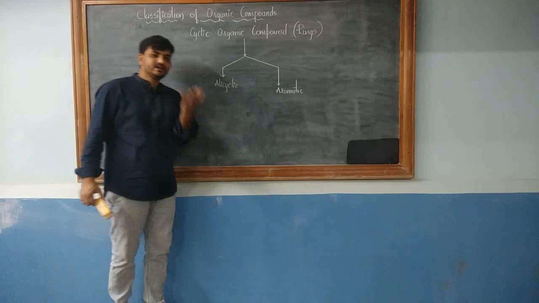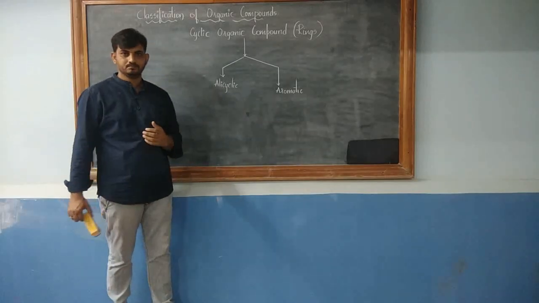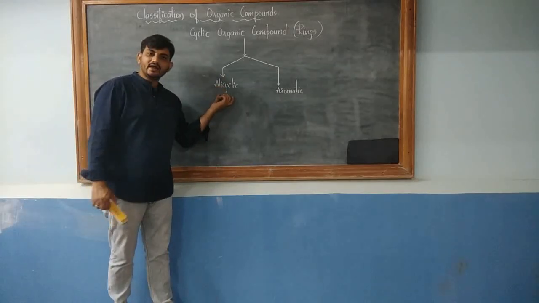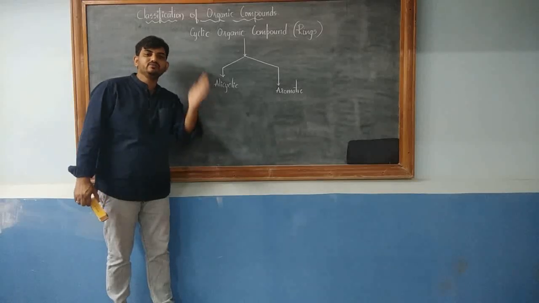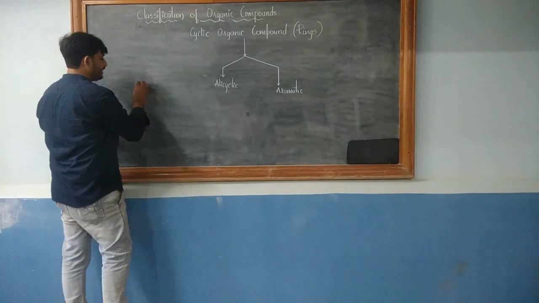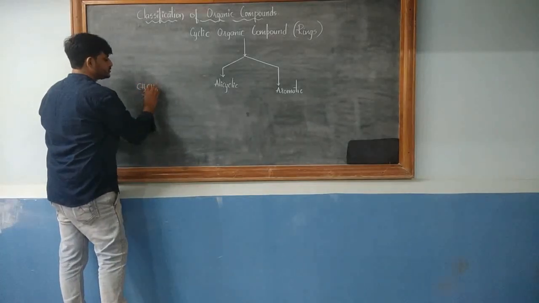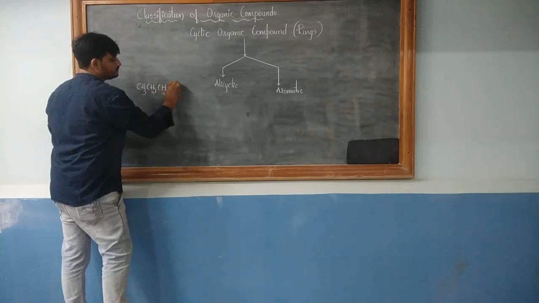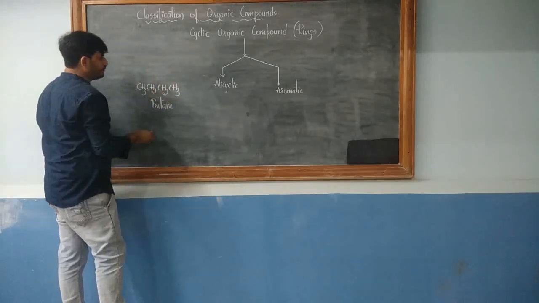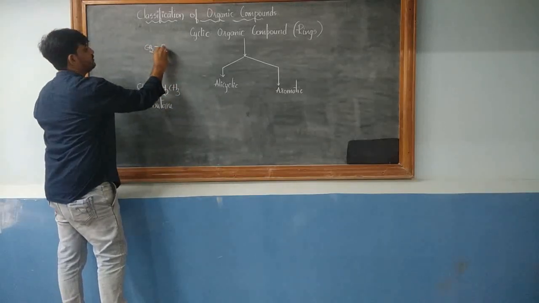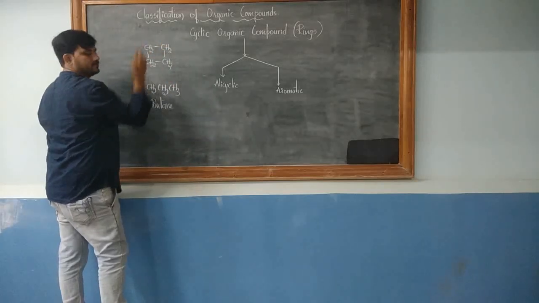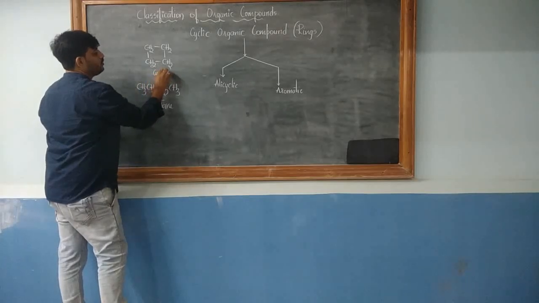The word alicyclic is obtained from the word aliphatic, if the cyclic organic compounds have characters similar to that of their aliphatic derivatives. For example, in the previous recorded example, I have got butane, CH3-CH2-CH2-CH3. If I have got the cyclic derivative of butane, CH2 single bond CH2, CH2 single bond CH2, and they are joined, then if this is butane, this is called cyclobutane.